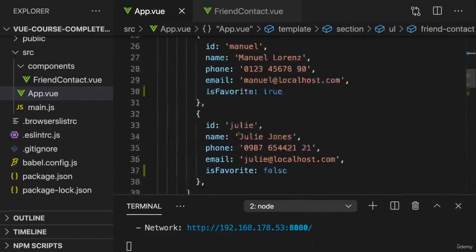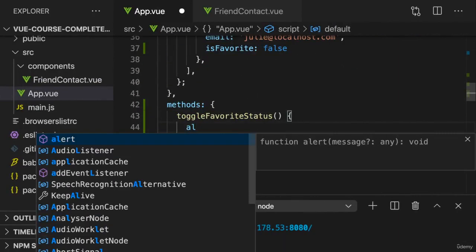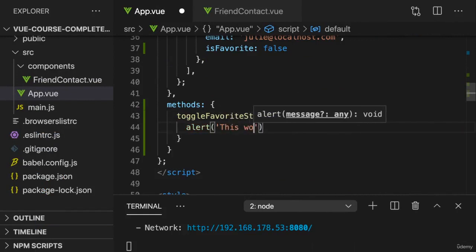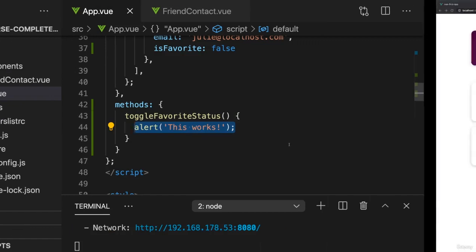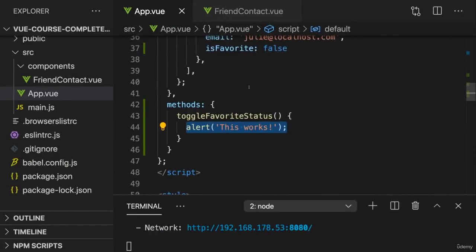And we can tell that it works if we add an alert here in that toggle favorite status method. This works, which of course is not the final code, but a good test. Now you see I get this alert if I click toggle favorite. And that is how we can communicate back from a component to its parent. But of course we're not done.